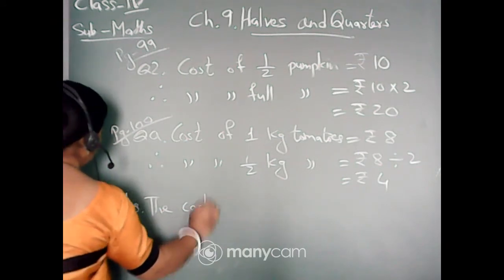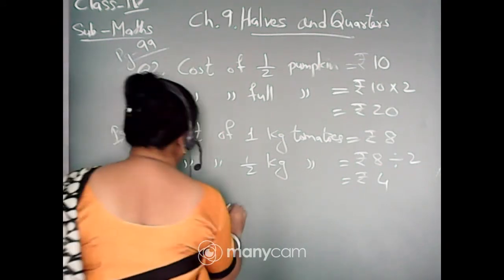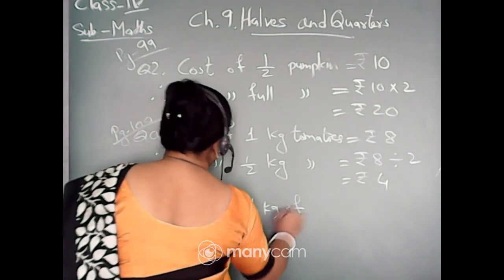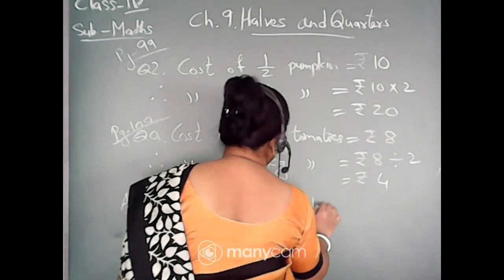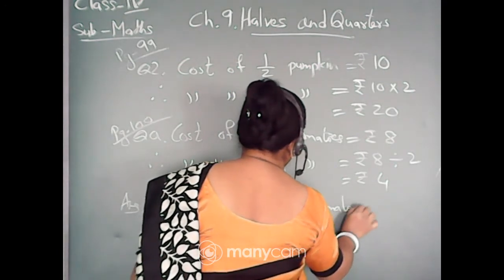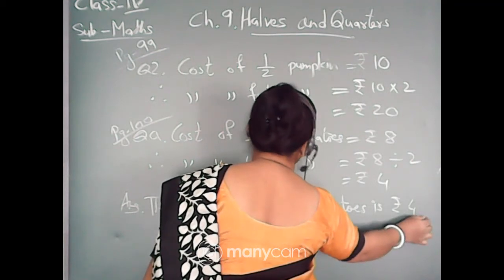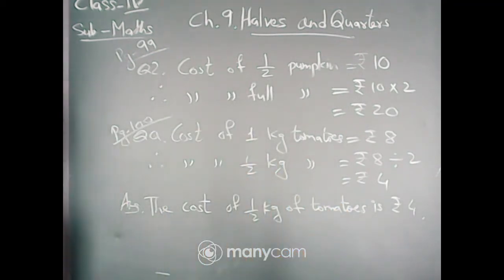The cost of half kg of tomatoes is rupees 4. See, the cost of tomatoes is so less, but nowadays the cost of not only tomatoes, all the other vegetables is also very costly. But here it is given such a less price, isn't it?